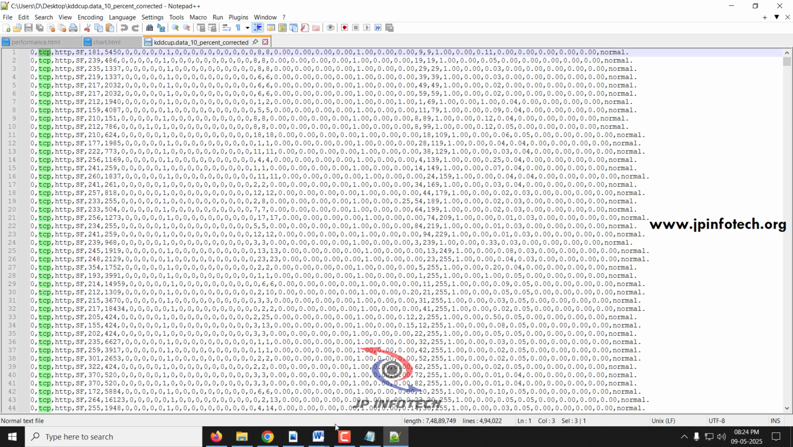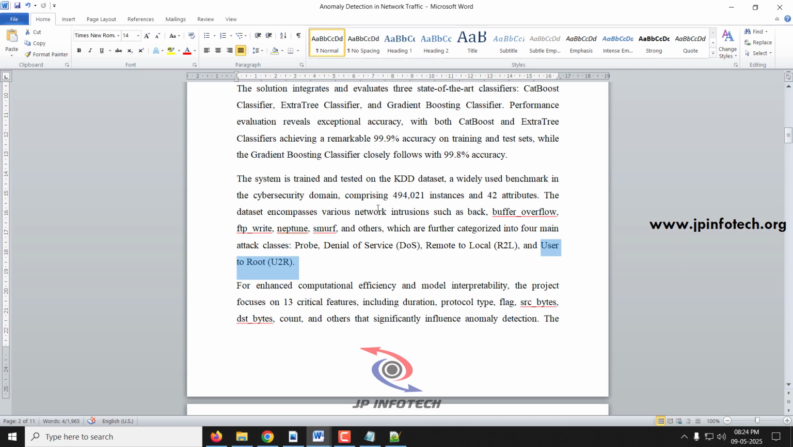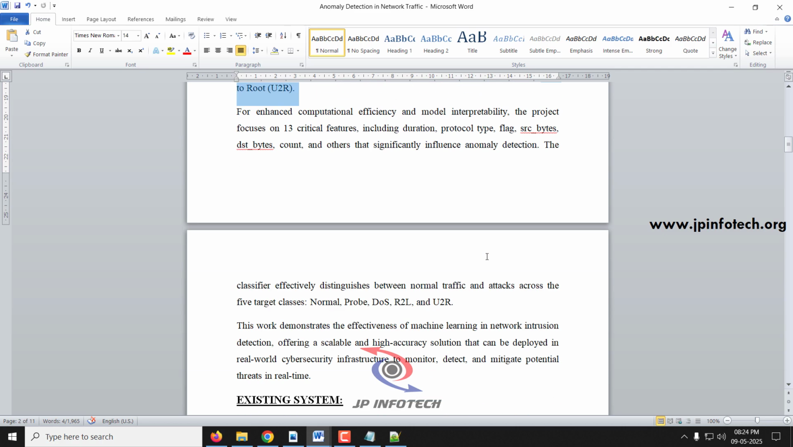Now coming back to the abstract part: we are not going to take all the 42 attributes available, so that we make the process very fast, and we find the 13 critical features. We use only the 13 critical features, which include duration, protocol type, flag, source bytes, destination bytes, count, and others useful for anomaly detection, so that it can classify the target attacks and normal traffic, with normal, probe, DoS, R2L, and U2R.